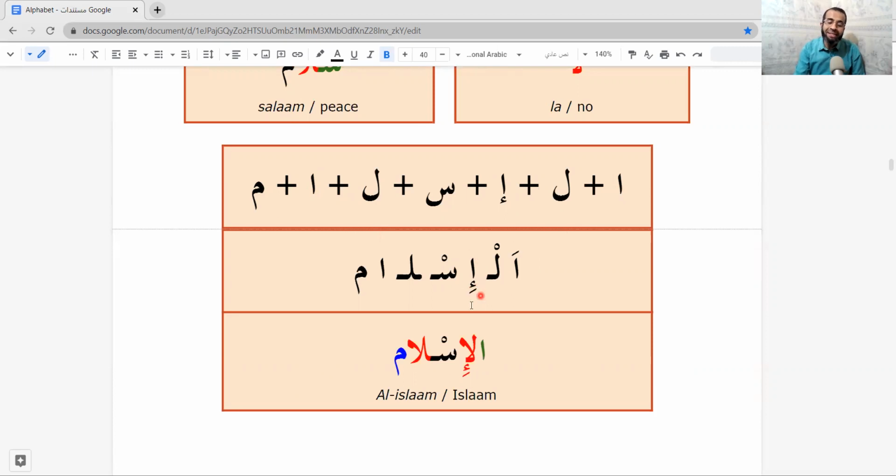This alif has kasrah, so we say e. That's why we write this part below it. L-E. Then sin has sukoon, so it will be is. Al-is. Then la plus alif, la. Al-islam. Al-islam.